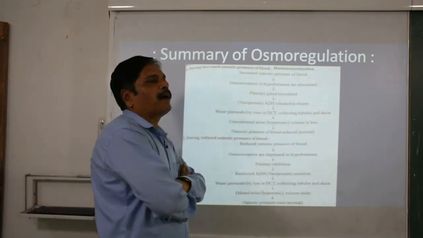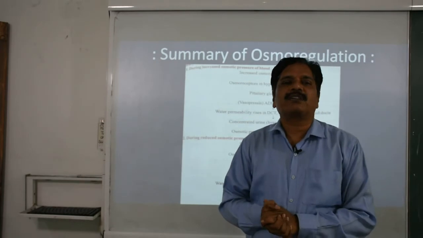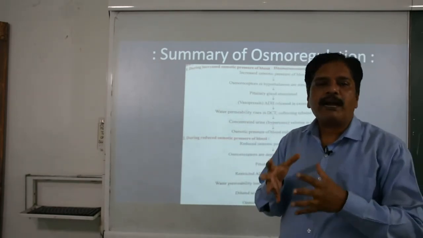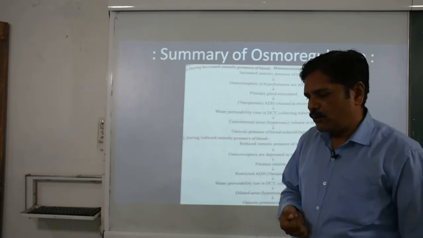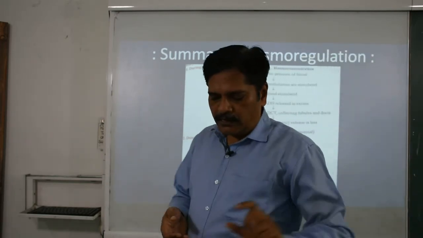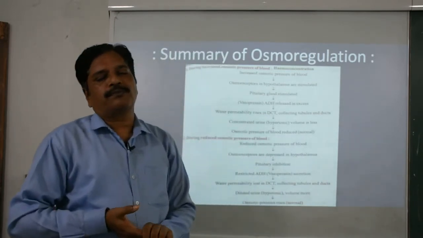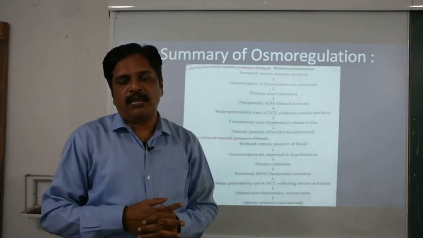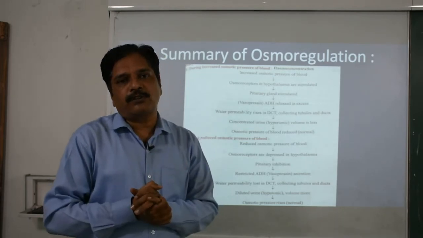Now the next part, osmoregulation, the second important function of the kidney, that is the maintenance of the osmotic pressure. You know that tubular secretion in the distal convoluted tubule is responsible for maintaining this, and it is performed by changing the permeability of the tubule.